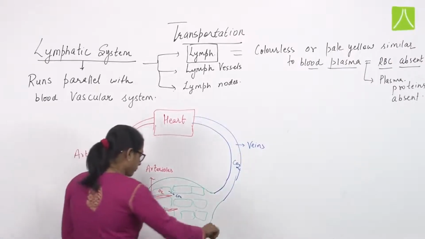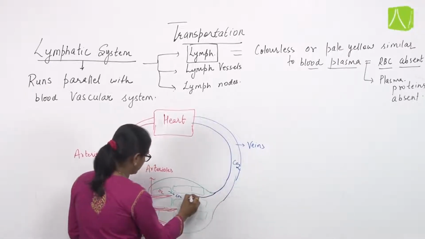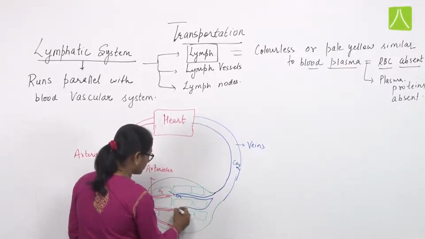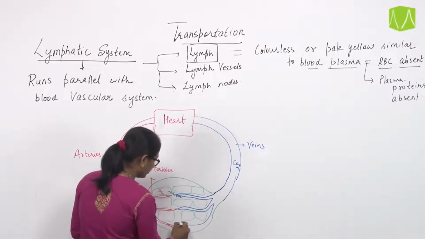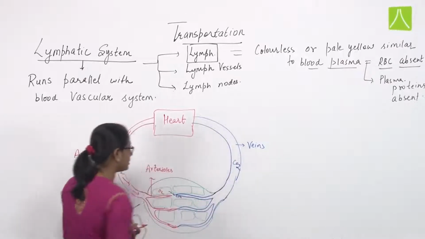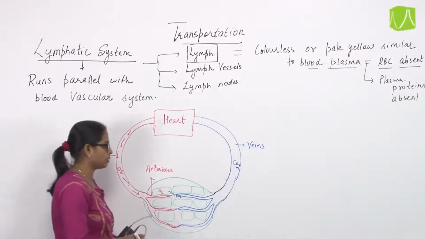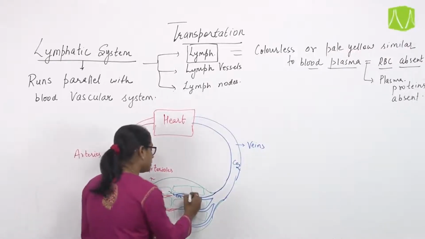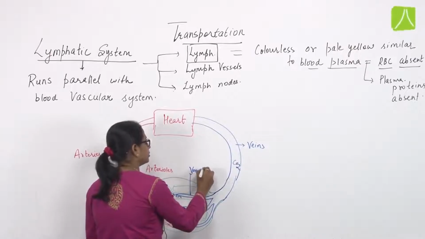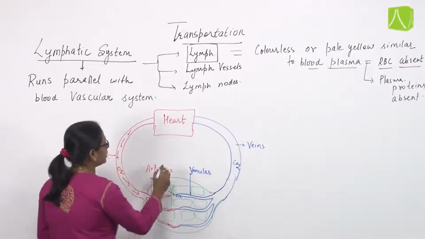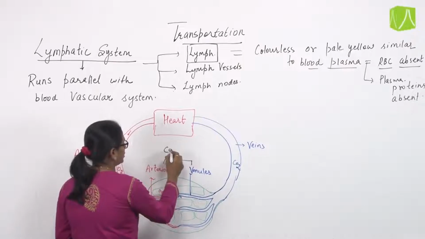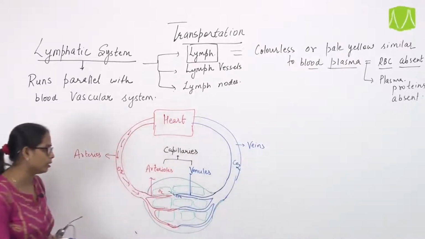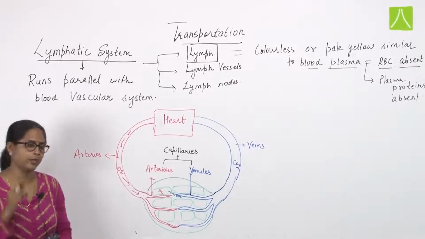Similarly, when veins enter and divide into different branches, the same thing happens: the walls of these branches of veins get thinner and thinner, and these are known as venules. Collectively, these are known as capillaries, the wall of which is very thin as compared to arteries and veins.